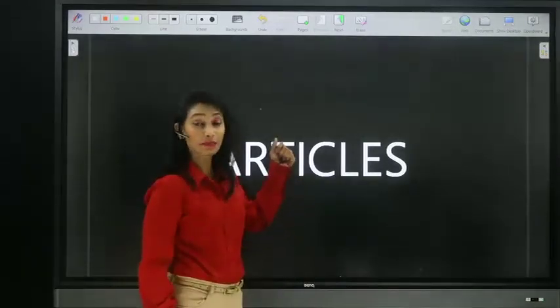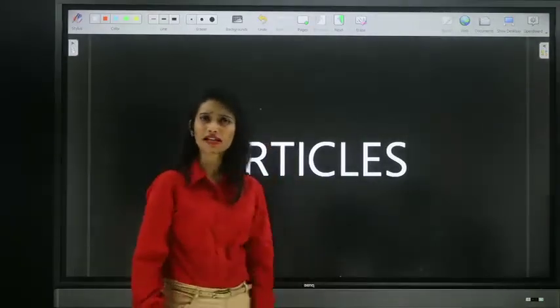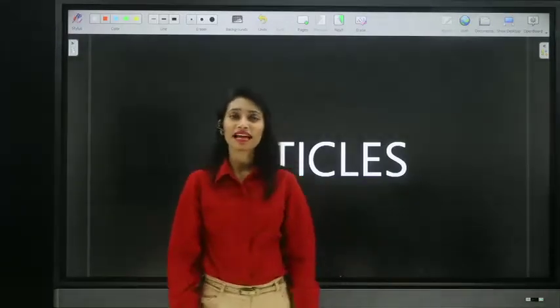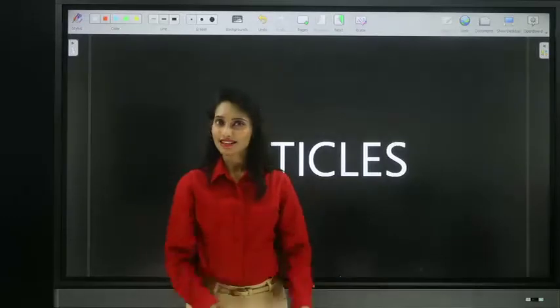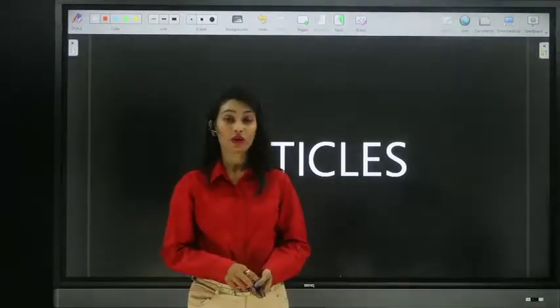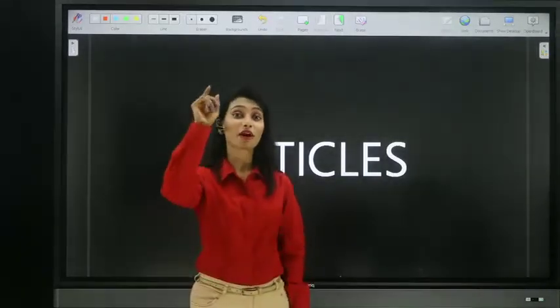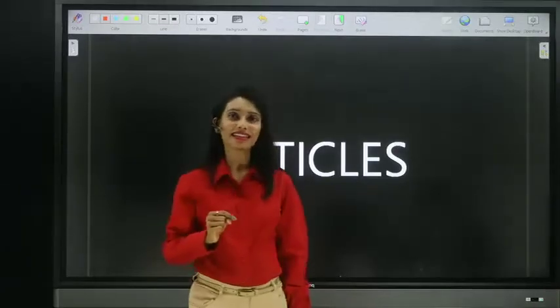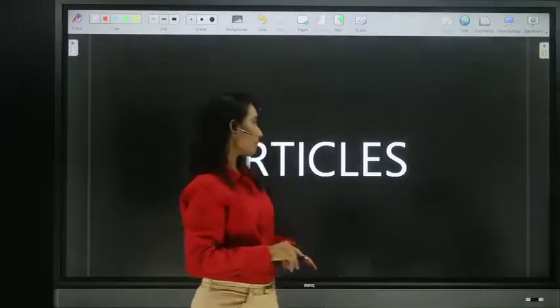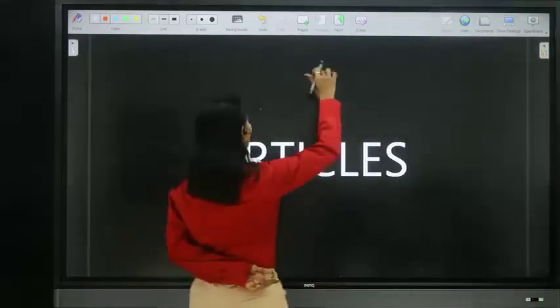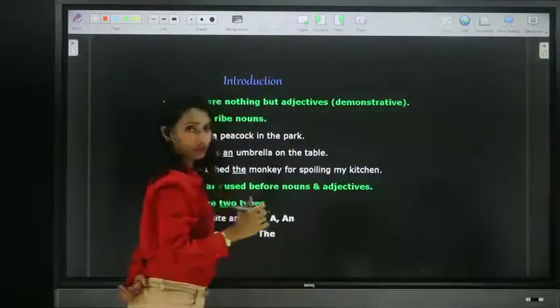What are demonstrative adjectives? The adjectives which are used to point out a person or a thing are called demonstrative adjectives. So articles are also used to point out a person or a thing. So articles are also adjectives. So remember, articles are nothing but demonstrative adjectives.